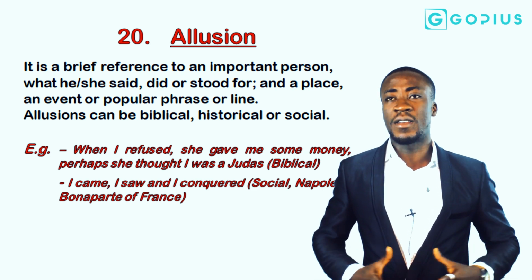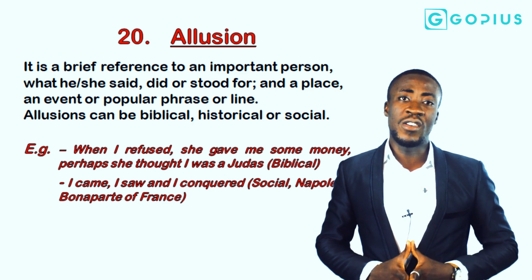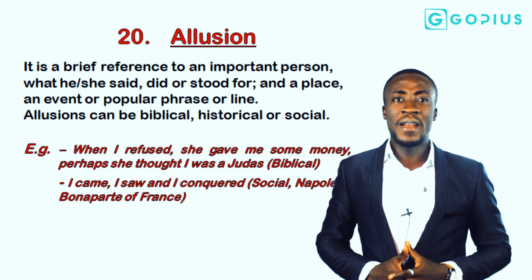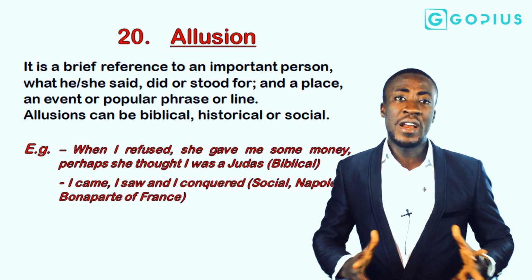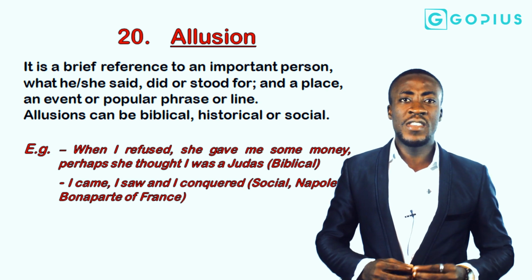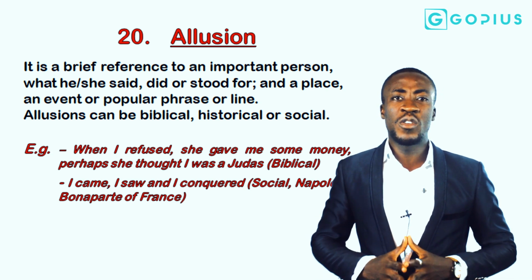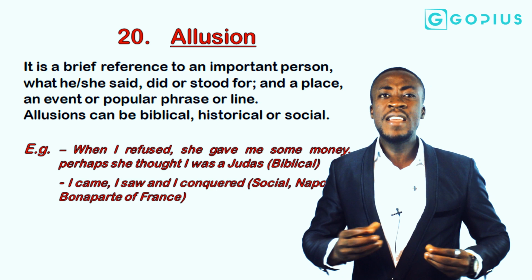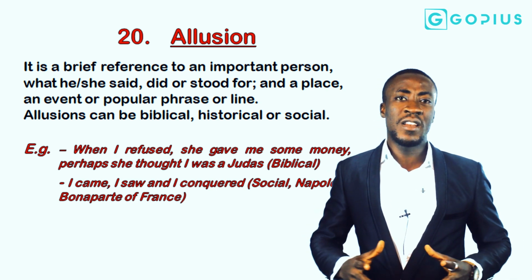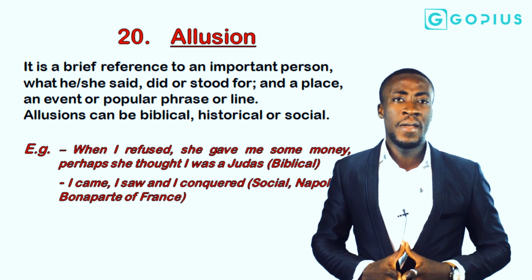Allusions can be historical. In some cases, they can also be social. Now, it is very important to know that in ordinary language, you can call allusion referencing. But the difference between referencing and allusion is that allusions must always be drawn from instances that are concrete and must have been done and dusted long time ago.